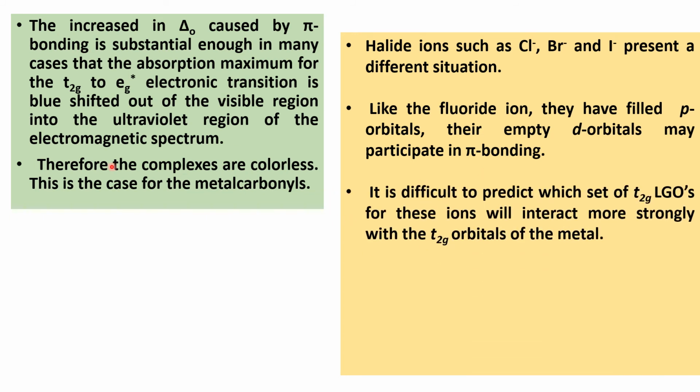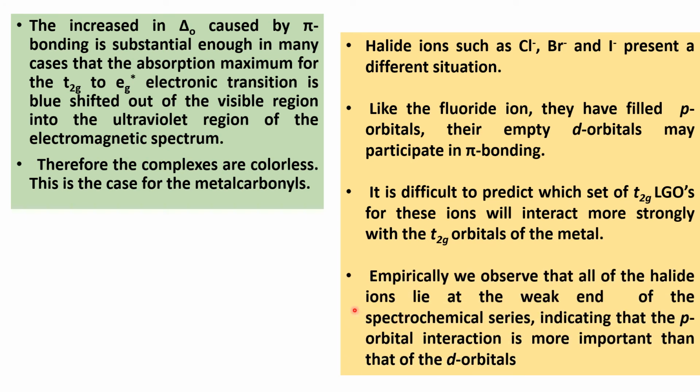It is difficult to predict which set of t2g LGOs for these ions will interact more strongly with the t2g orbitals of the metal. Empirically, we observe that all of the halide ions lie at the weak end of the spectrochemical series, indicating that the p orbital interaction is more important than that of the d orbitals.